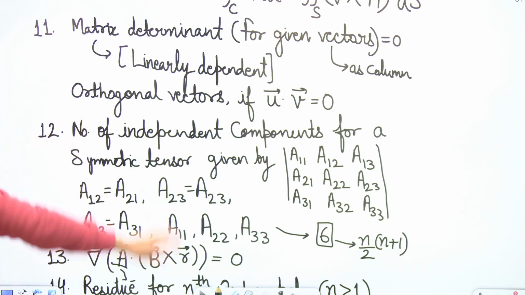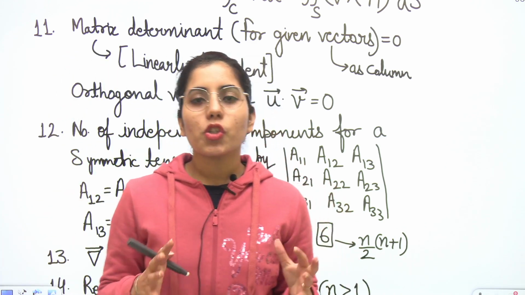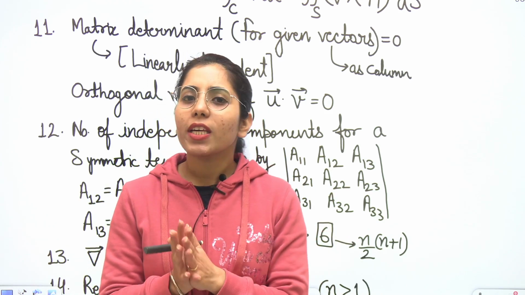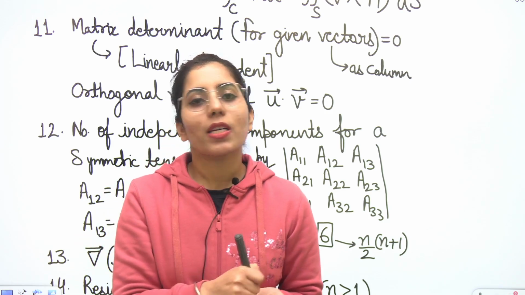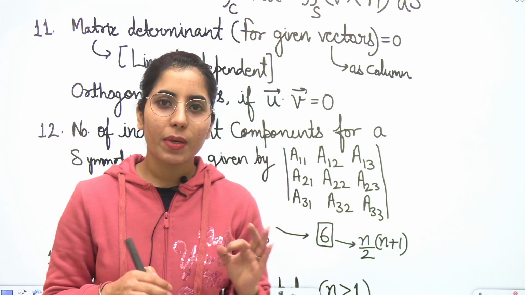Sometimes in some of the questions they mention the point related to orthogonality of vectors. We can say that two vectors are orthogonal when they are perpendicular, and we know that the dot product of two vectors, A dot B, is equal to AB cos theta.